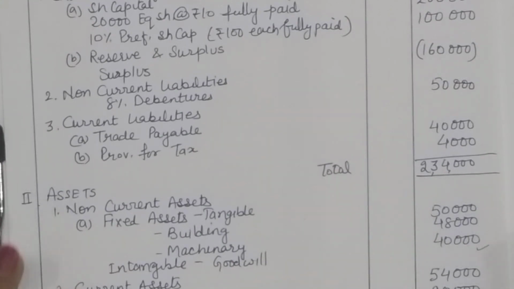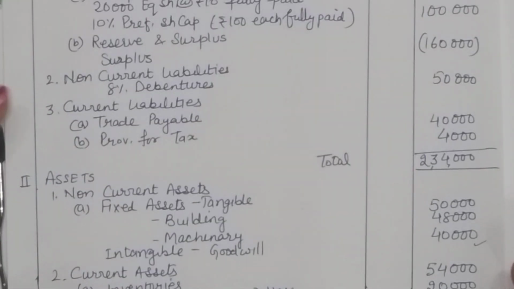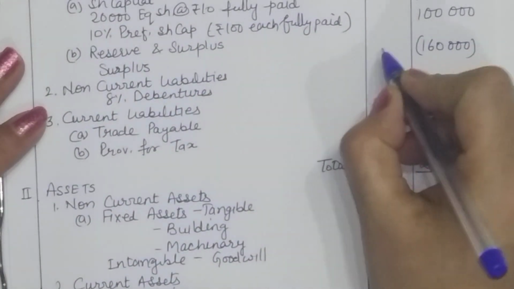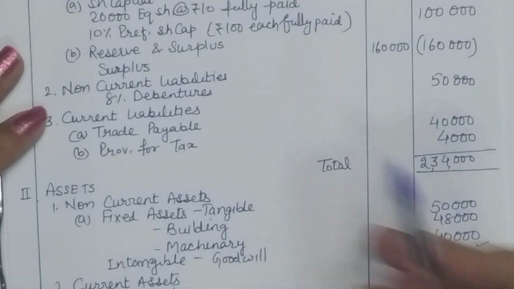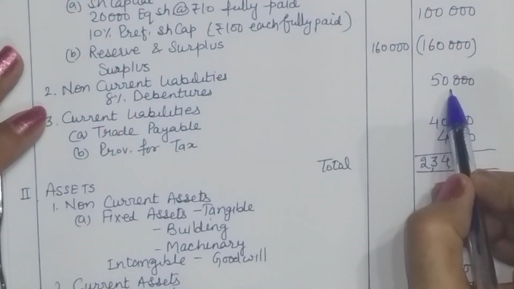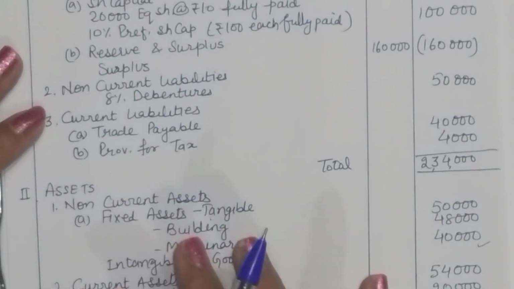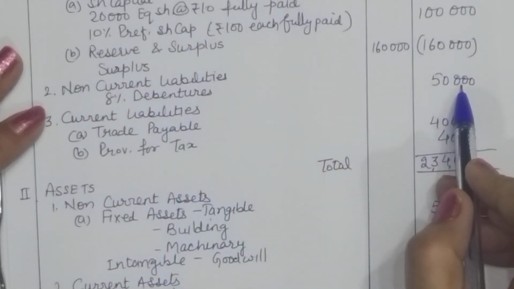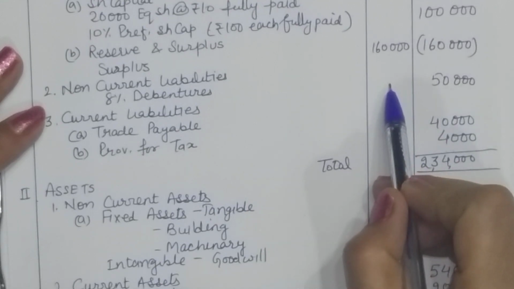Now, how does a company do this? First of all, they make an estimate of the total losses. Like some losses are very much clear here. So for our better understanding, I am just writing losses here only. You have a loss of 1,60,000 arising in surplus. Debentures have 50,000 rupees of claim, liability is there for interest. Now if they forego interest, then the liability claim is the same. But if they want their interest to be paid, then the interest will also be a part of the liability.